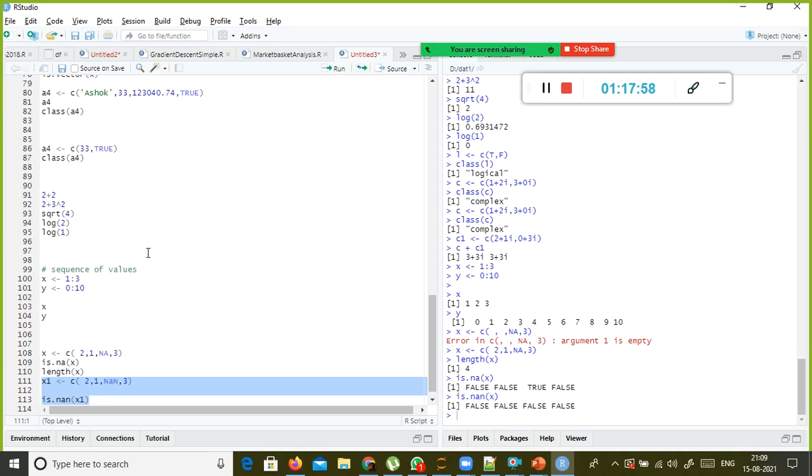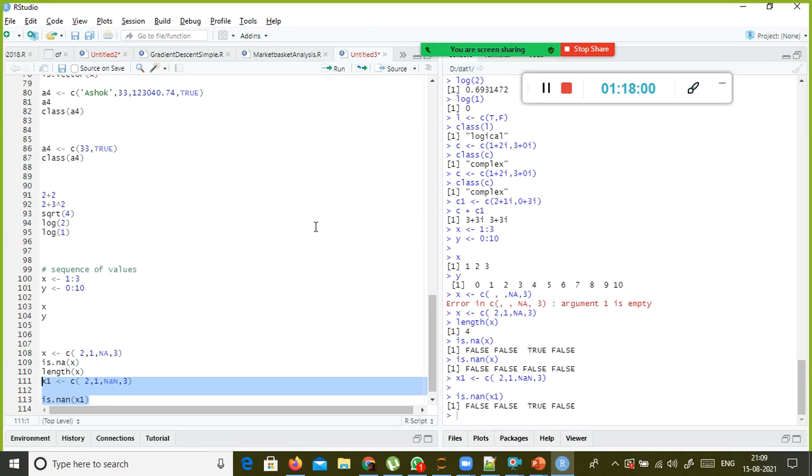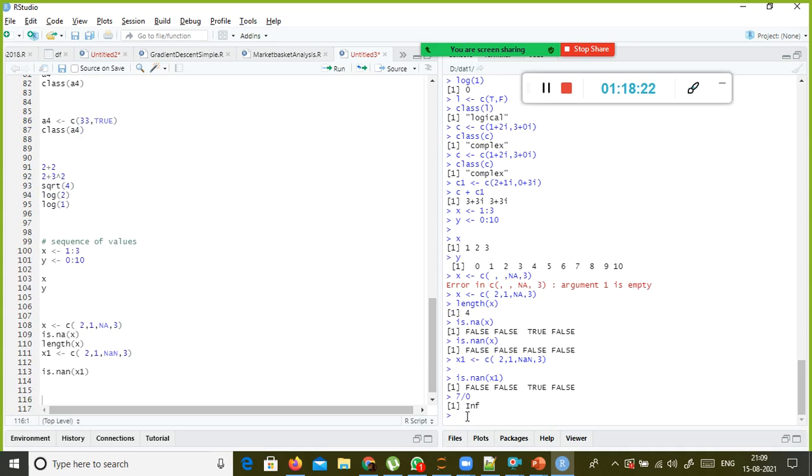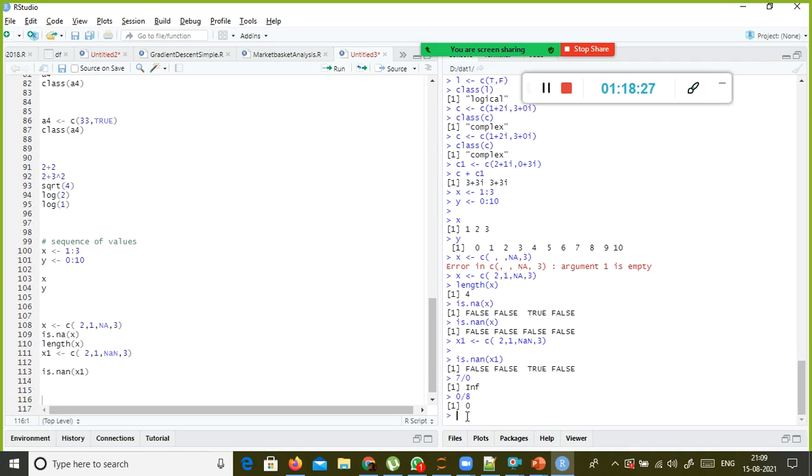If I give this one, look here, true. NaN is true. The first two are false because these two are numbers. Here it is true, yes, it is not a number. Third one is false. Actually, what is not a number? If anything is divided by 0, what? 7 divided by 0 is what? Infinity, right? Anything divided by 0 is infinity. 0 divided by anything is 0. We know very well. That is not a number.